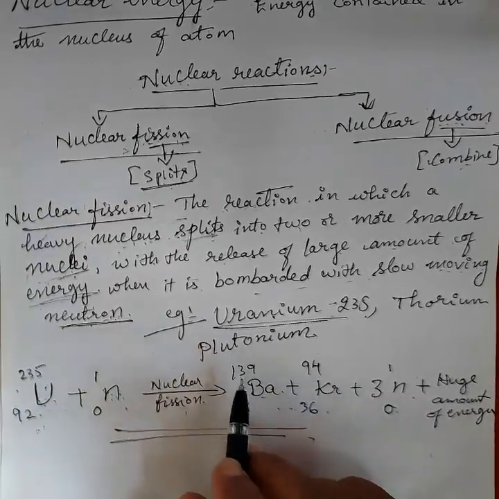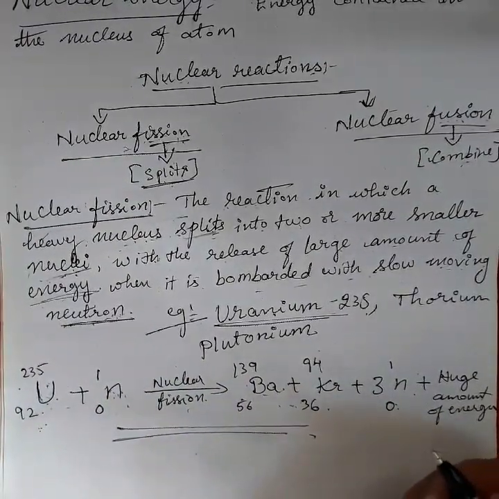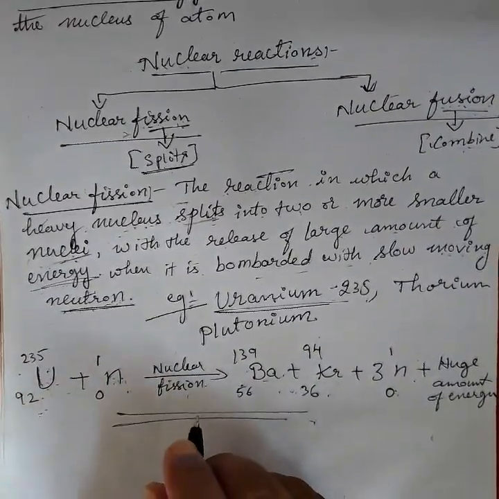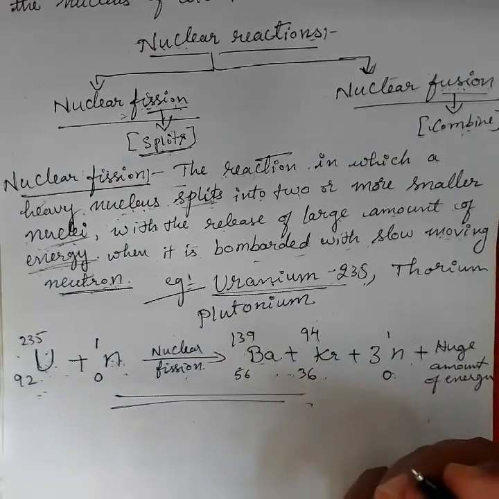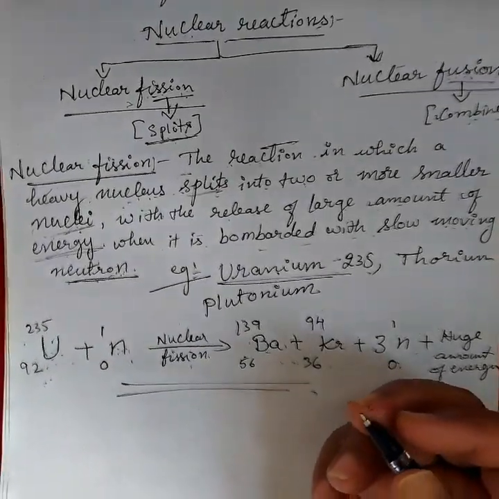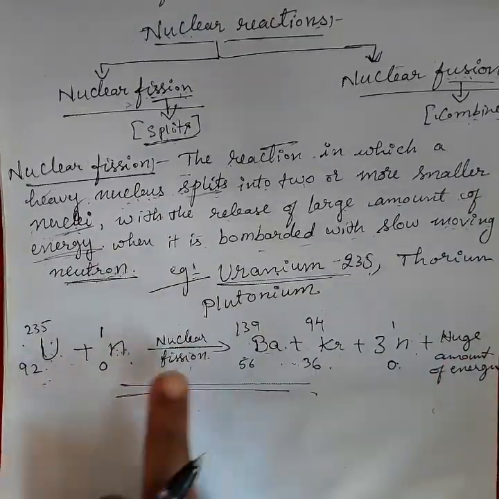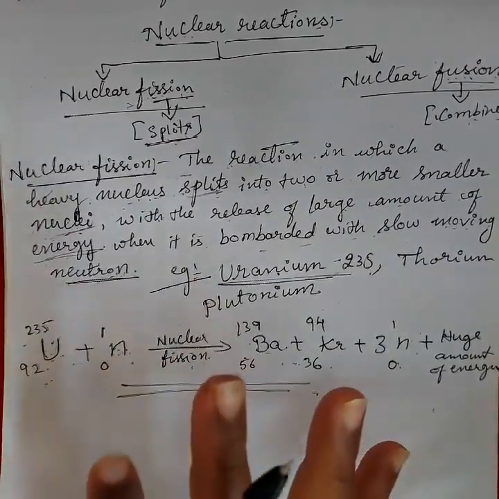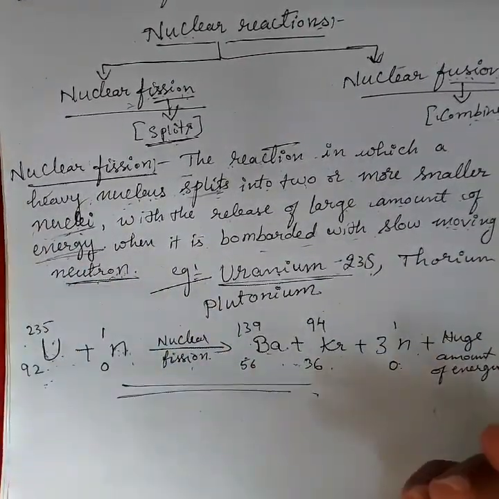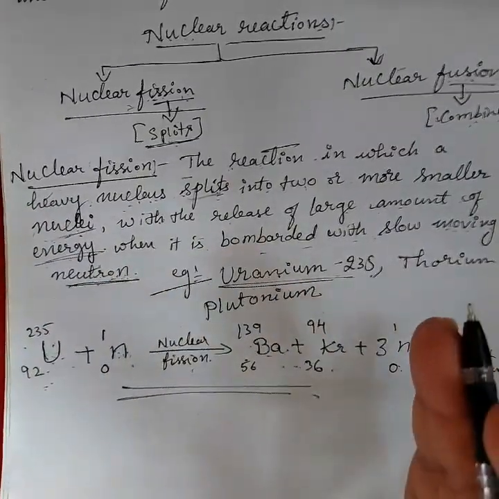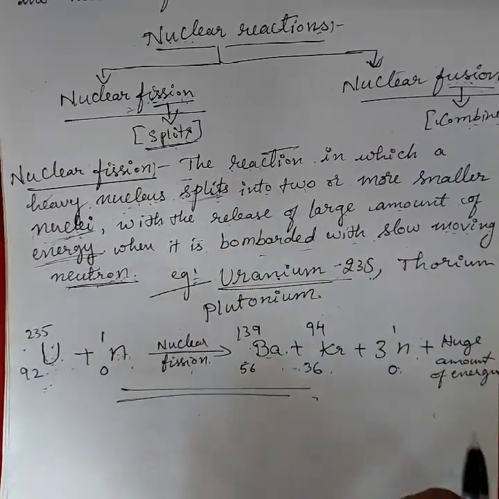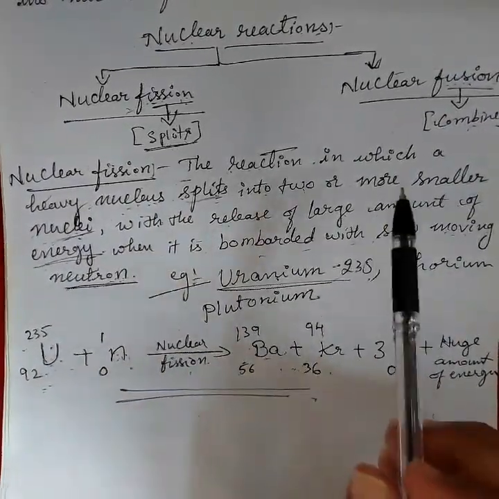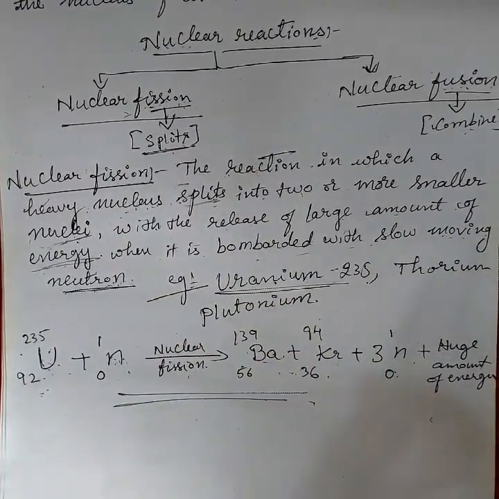There is a nuclear chain reaction, and it can be uncontrolled as well as controlled. Controlled nuclear fission reaction is there, and uncontrolled nuclear fission reaction is also there. Uncontrolled means, for example, when an atom bomb is dropped on a country, the reaction continues until very small nuclei are formed, and releases a large amount of energy.